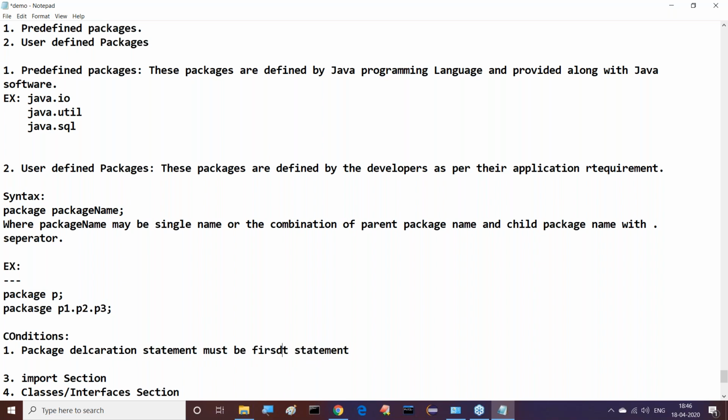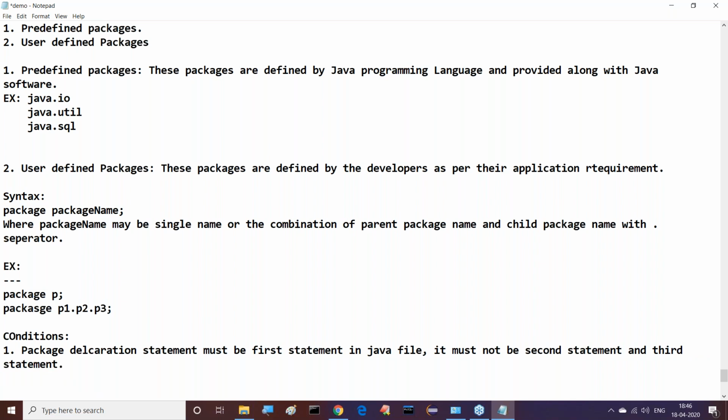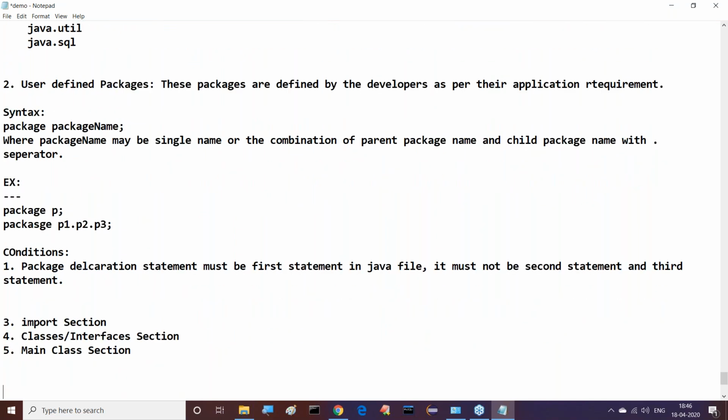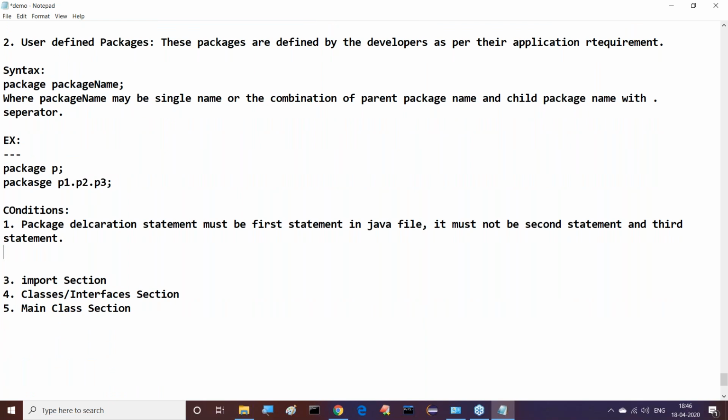Package declaration statement must be the first statement in a Java file. It must not be the second statement and it must not be the third statement.